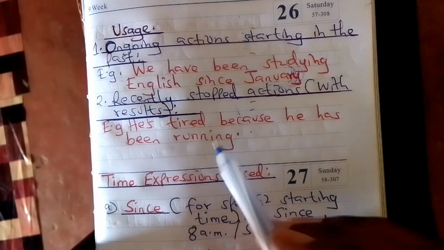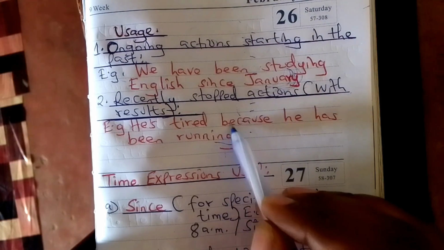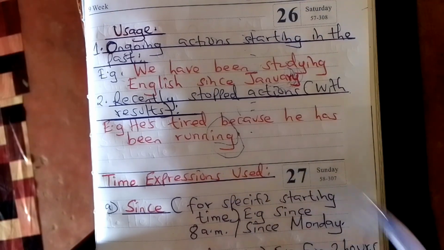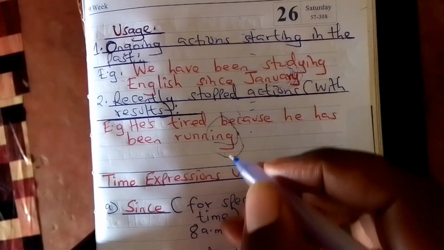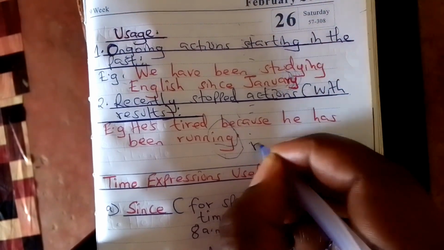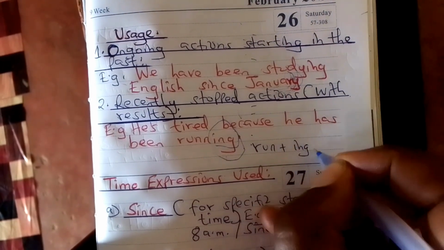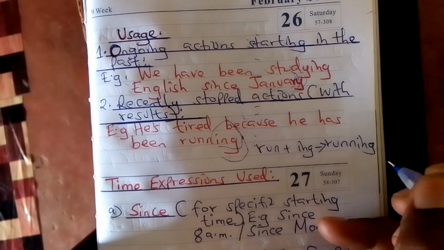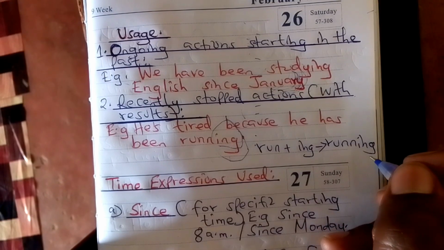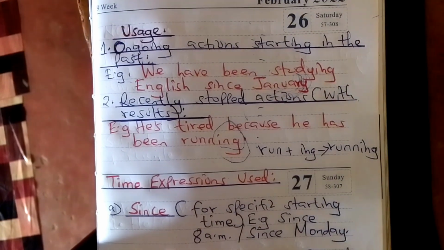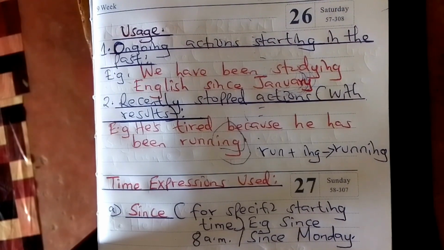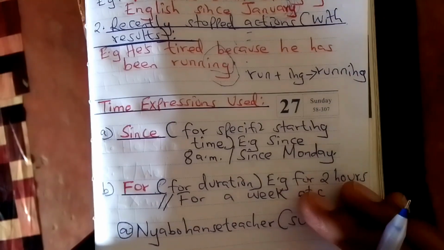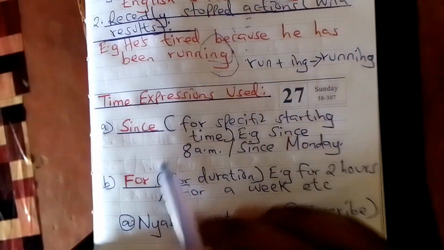But again, remember the verb must be used with ing. Ing is a must, but the spelling should also be correct. For example, running. Look at the word run. If you say run plus ing, it must be running. You must add another n, so that the spelling can be correct. So be very careful when writing the spelling. Then the time expressions used in this particular tense, we have since, we have for.